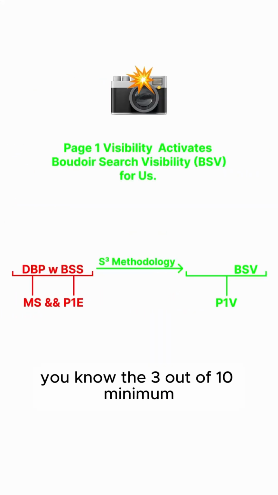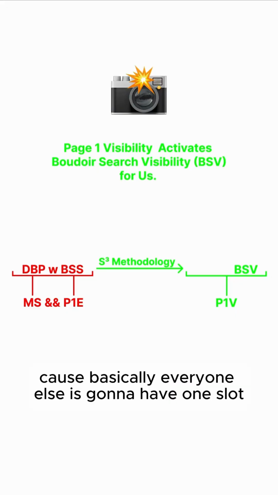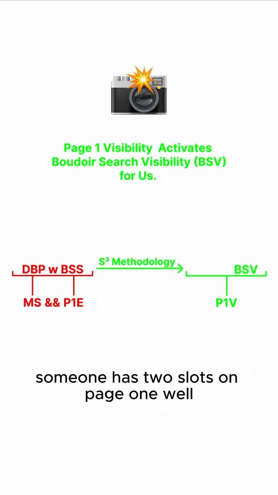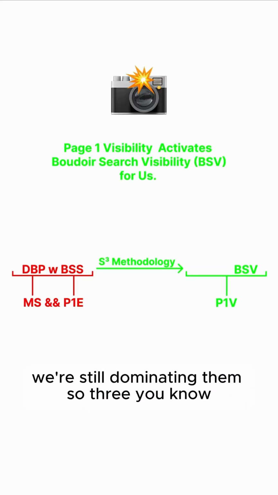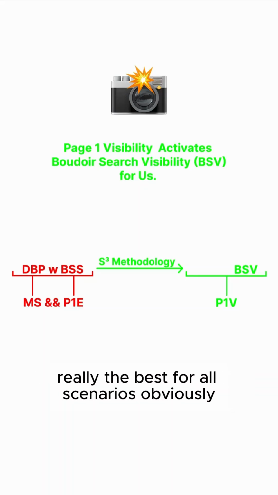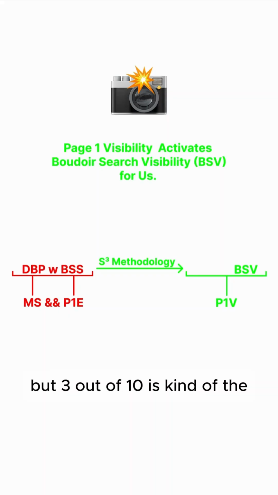The 3 out of 10 minimum: 3 out of 10 page one slots on Google search minimum, because basically everyone else can have one slot. If we got 3, we're dominating them. And in the ultra rare chance someone has 2 slots on page one, well, we're going to have 3, we're still dominating them. So 3 out of 10 minimum is really the best for all scenarios. Obviously, it's best to get even higher, but 3 out of 10 is the minimum where we want to get to.